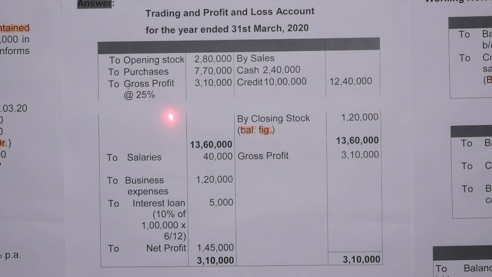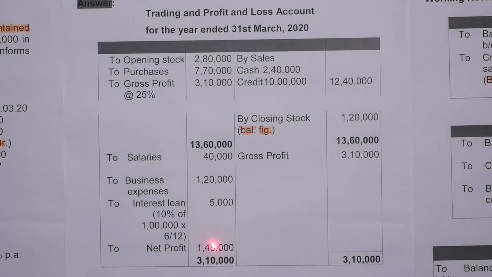And now we are transferring gross profit to the profit and loss account. So by gross profit 3 lakh 10,000, to salaries 40,000, to business expenses 1 lakh 20,000. And Mr. Ram also took a loan of rupees 1 lakh from 1st October 2019 at a rate of 10%. So we will calculate the interest from 1st October 2019 to 31st March, that is for a period of 6 months. So 1 lakh rupees into 10% into 6 by 12 is equal to 5,000. So net profit is rupees 1 lakh 45,000. So 1 lakh 45,000 will be transferred to the balance sheet on the liability side.